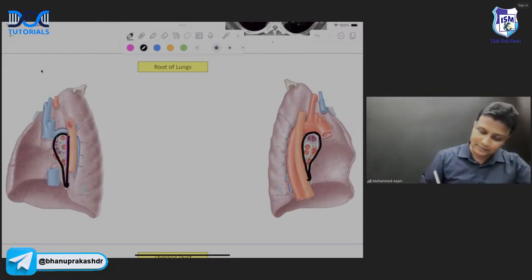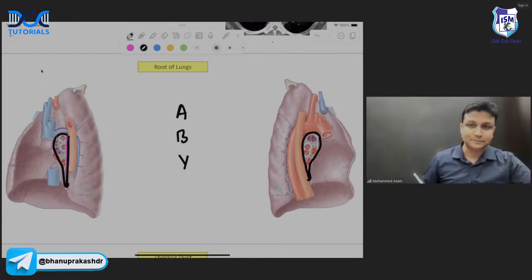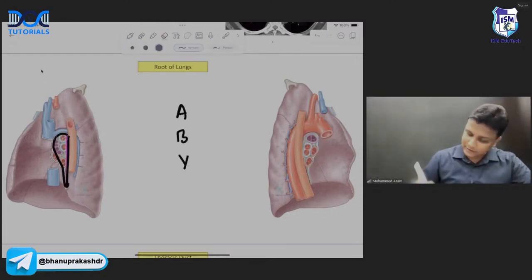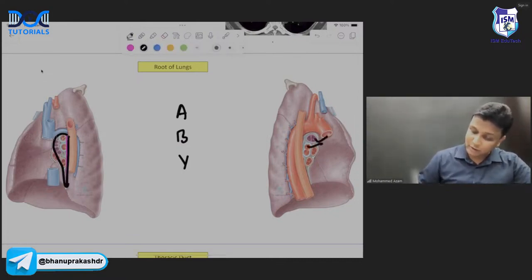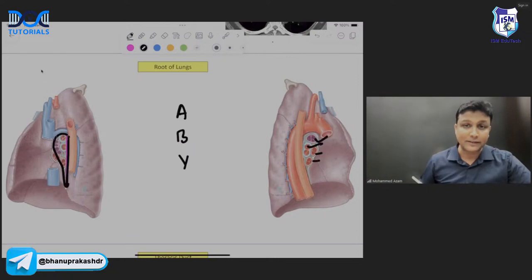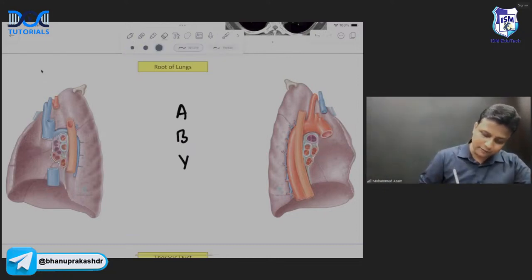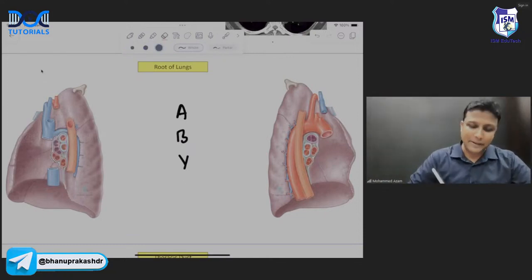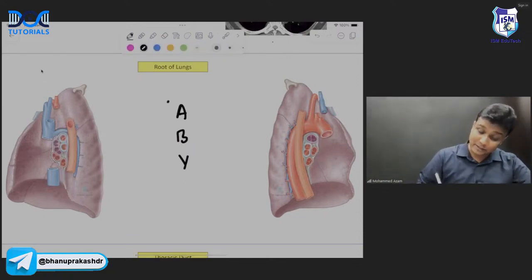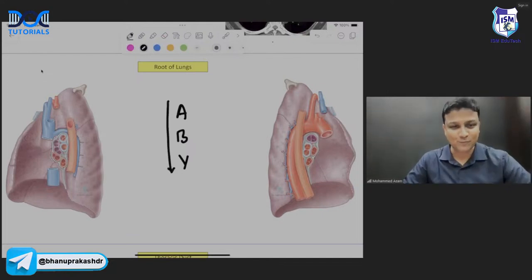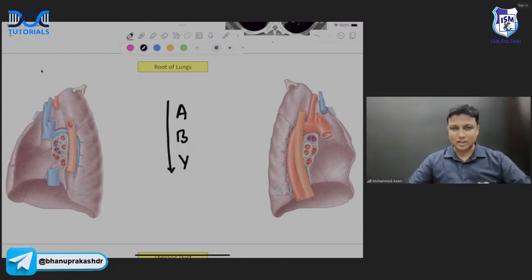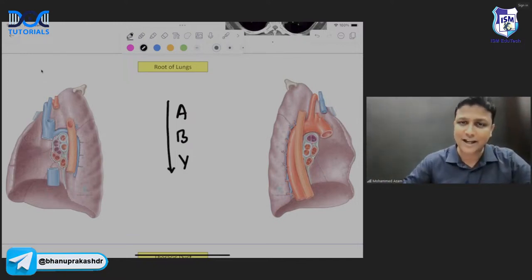Remember above downwards. First there will be the artery, then the bronchus, then the vein, sir. If you don't trust me, look at the left lung here, sir. So you are able to see the pulmonary artery here. Then below it, this bronchus is visible, and then you'll be having the two pulmonary veins: artery, bronchus, and vein. So remember this one with the mnemonic, like Atal Bihari Vajpayee, our respected ex-prime minister. So above downwards it is ABV, Atal Bihari Vajpayee.